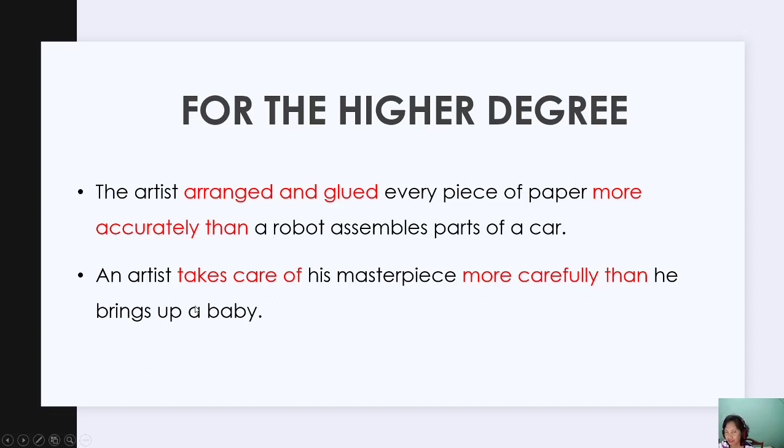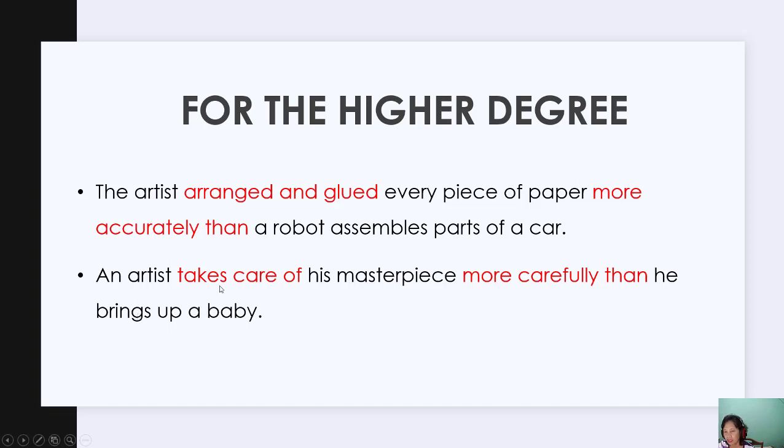What an artist. And then in the second, an artist is compared. There are two actions here done by the artist: taking care of his masterpiece and bringing up a baby. Taking care of his masterpiece, it seems that the quality is higher than bringing up a baby.